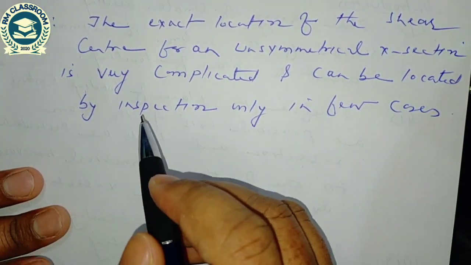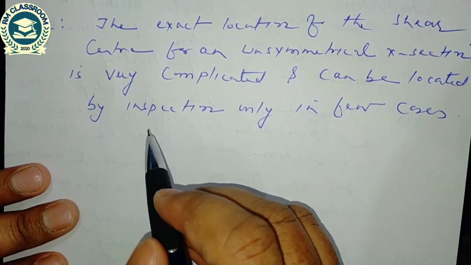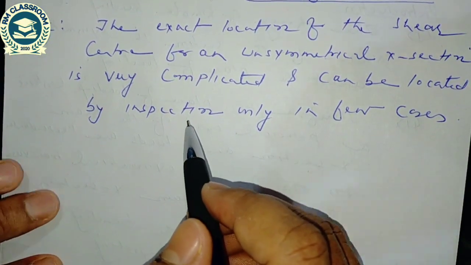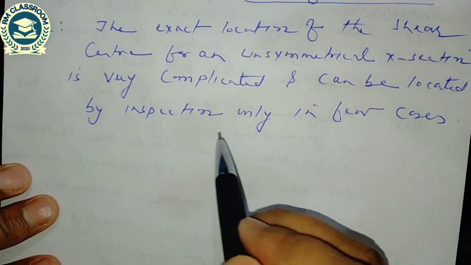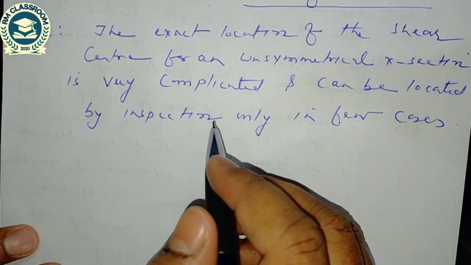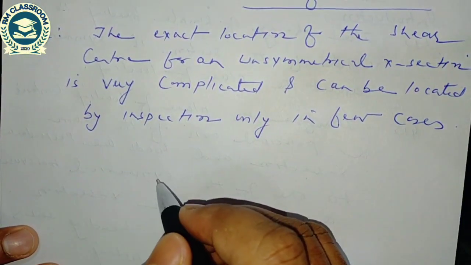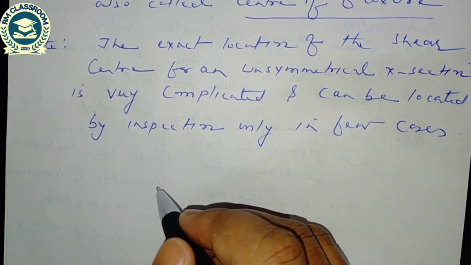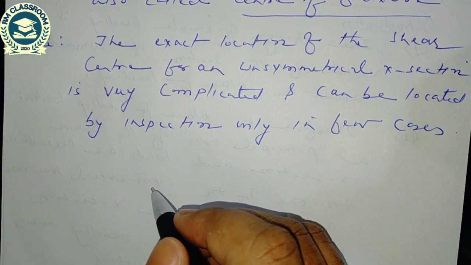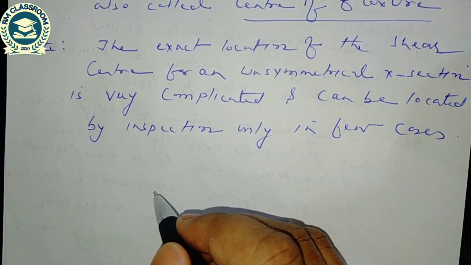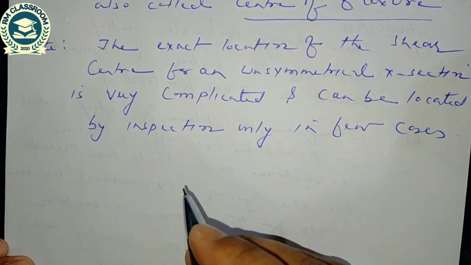It is very difficult to find the shear center for an unsymmetrical cross section. So I am going to discuss how to compute the location of the shear center. There is some thumb rule, and with the help of that thumb rule we can compute the shear center.